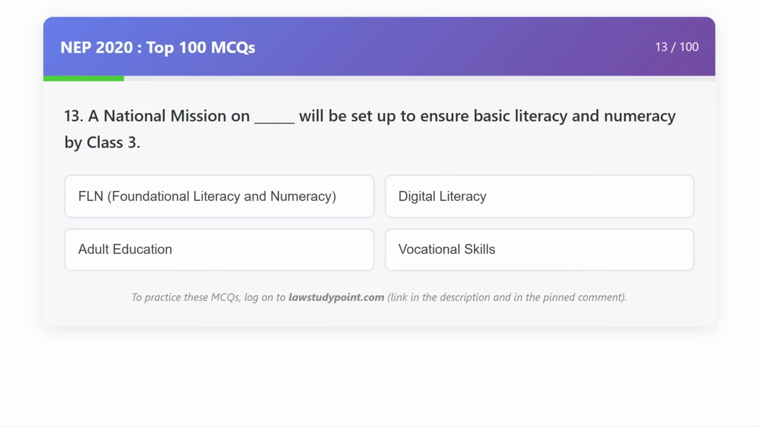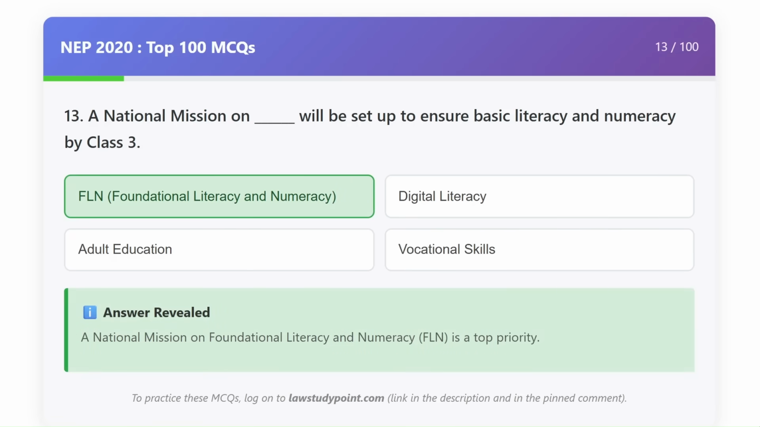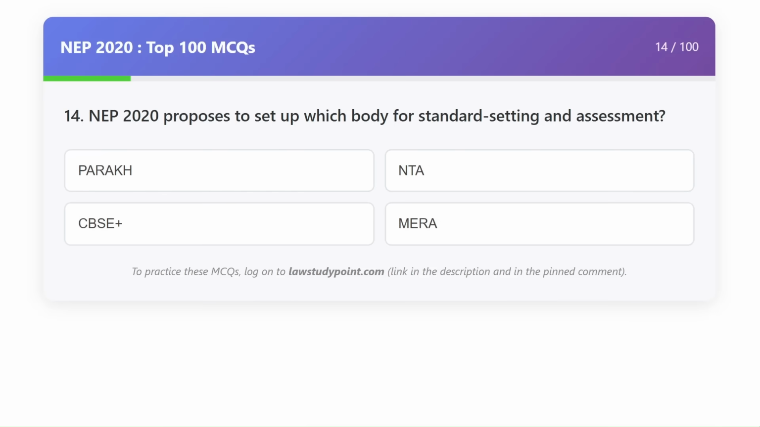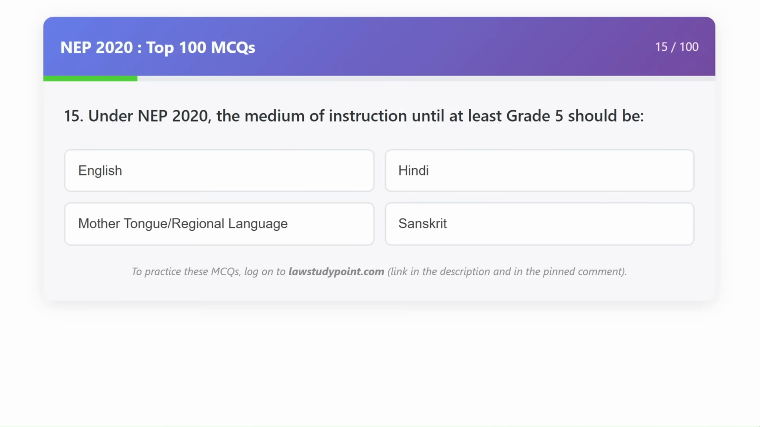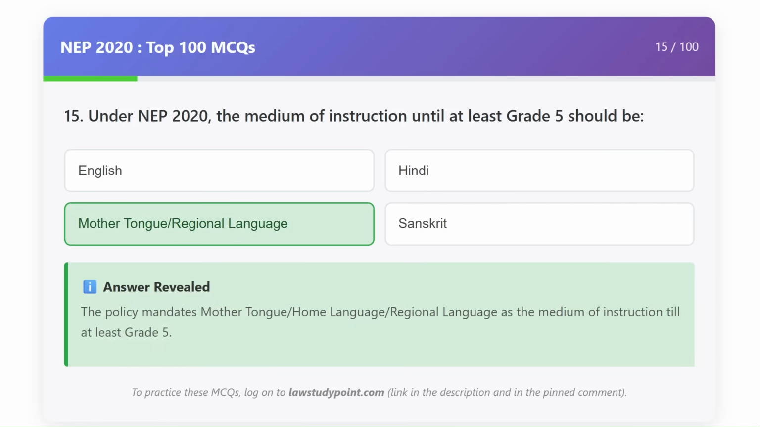A national mission on dash will be set up to ensure basic literacy and numeracy by Class 3. FLN, Foundational Literacy and Numeracy. NEP 2020 proposes to set up which body for standard setting and assessment? PARAKH. Under NEP 2020, the medium of instruction until at least grade 5 should be mother tongue or regional language.